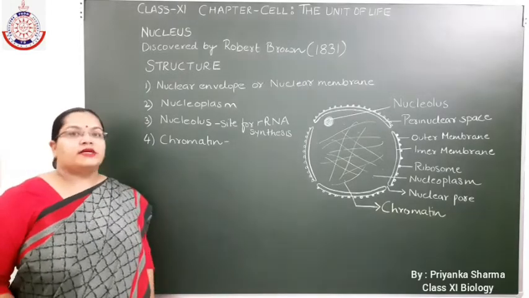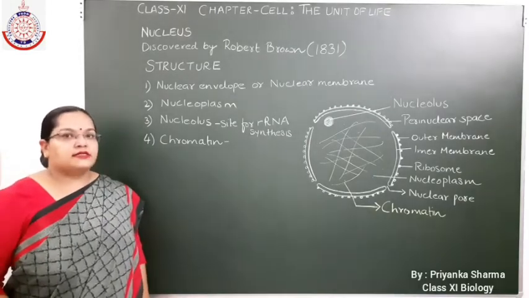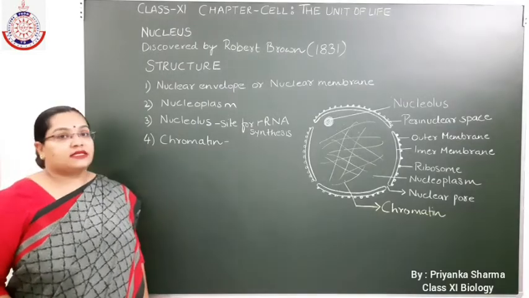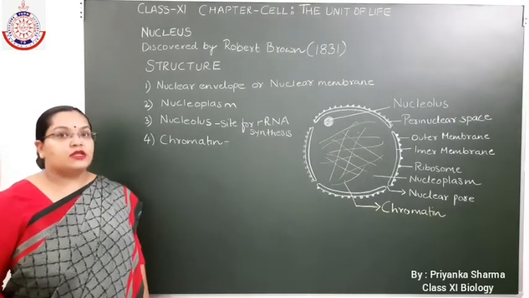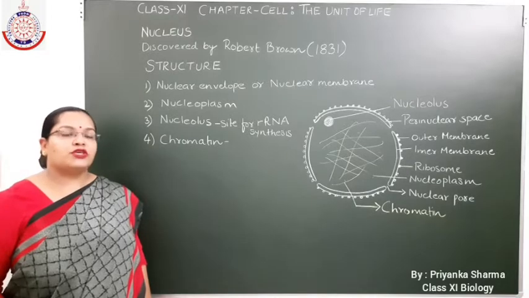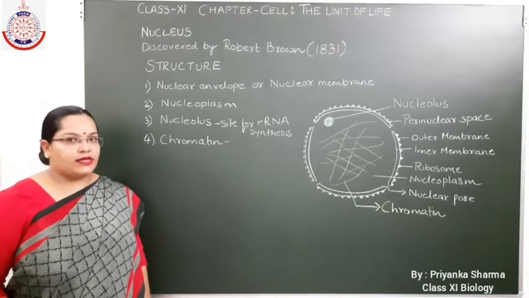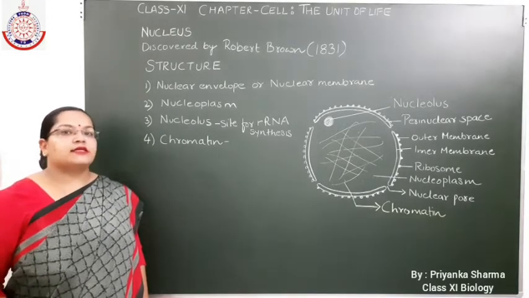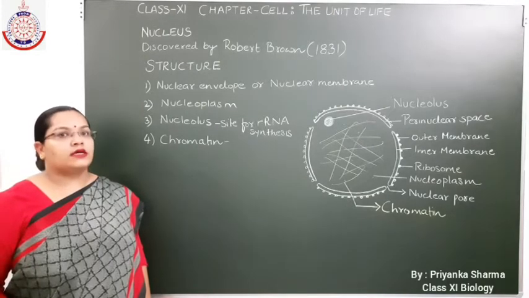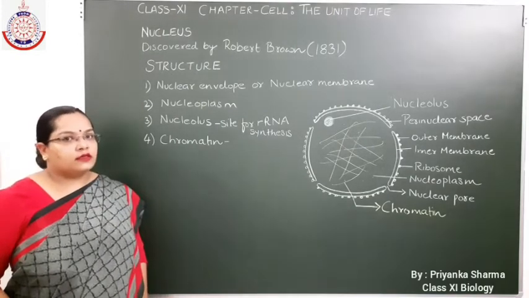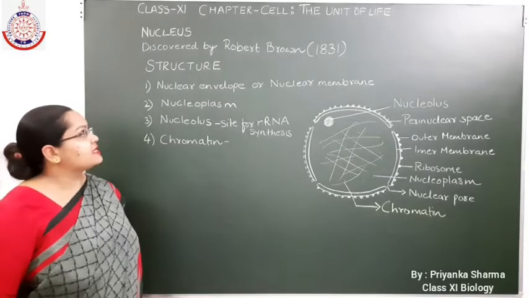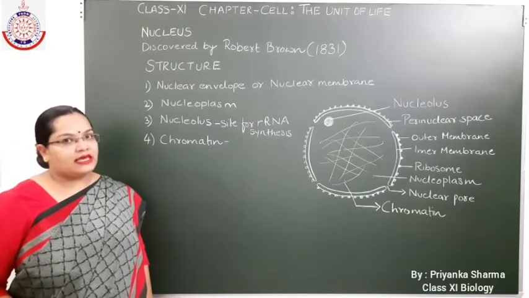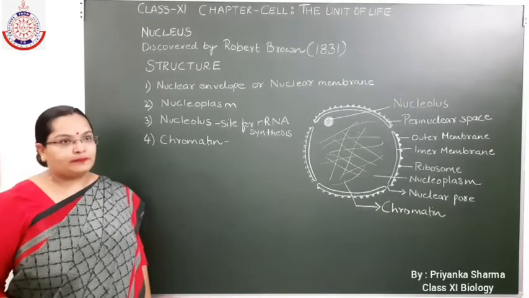Okay, now next is the nucleus. As it is present in eukaryotic cells, it is also known as a eukaryotic cell organelle. The nucleus was first discovered and described by the scientist Robert Brown in the year 1831.